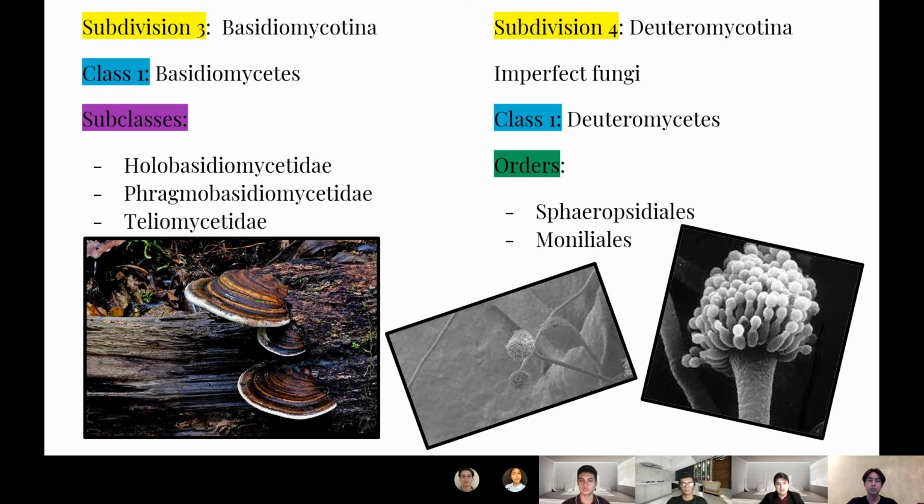The subdivision number 3 is Basidiomycotina, that has 1 class, Basidiomycetes, and has 3 subclasses: Holobasidiomycetidae, Phragmobasidiomycetidae, and Teliomycetidae. And the subdivision number 4 is Deuteromycotina. This one is the imperfect fungi, and it has 1 class, Deuteromycetes, and it has 2 orders: Sphaeropsidales and Moniliales.